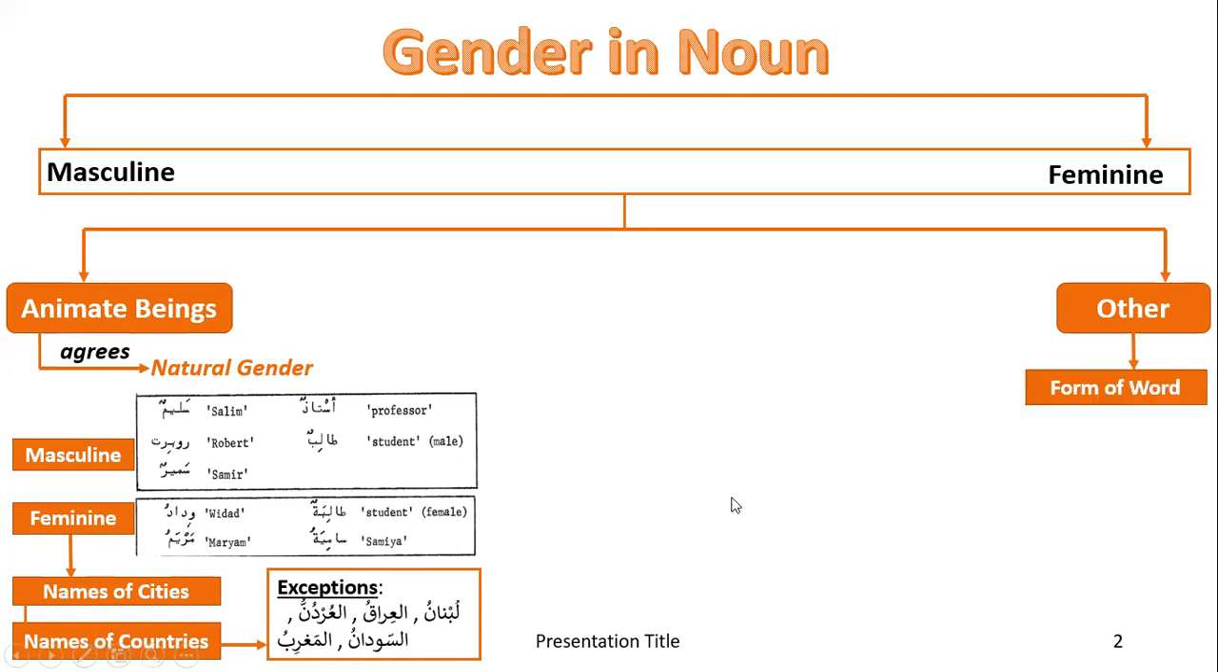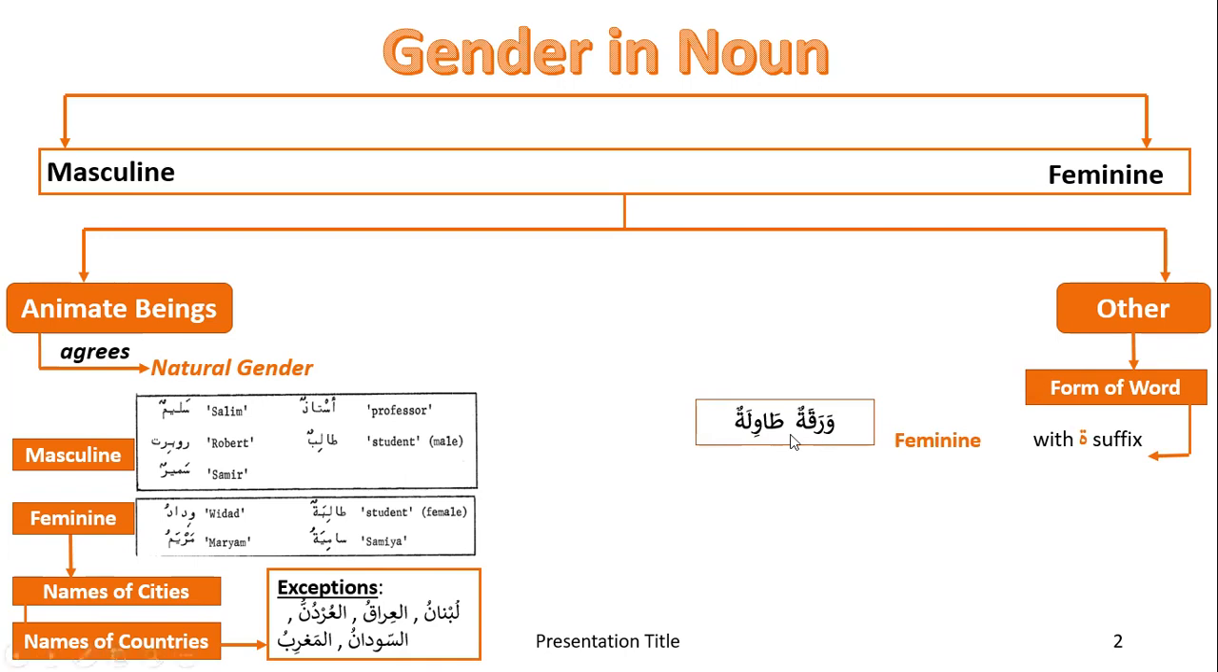Now let's come to others, which are other nouns. We were talking about human beings; now we are going to talk about other nouns. The form of the word basically determines whether it's a masculine gender or a feminine gender in Arabic. How does that happen? When you have a tamarbuta as a suffix, then it's feminine, and without tamarbuta, it's masculine.